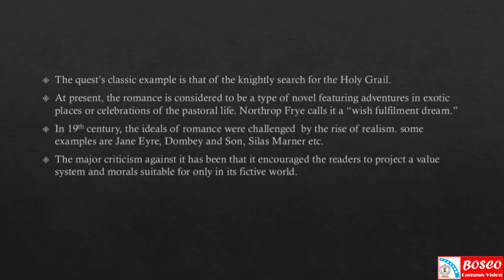The major criticism leveled against romance has been that it encouraged the readers to project a value system and morals suitable only for its fictive world onto the real world, where these might not always work. That is the only criticism against this genre.